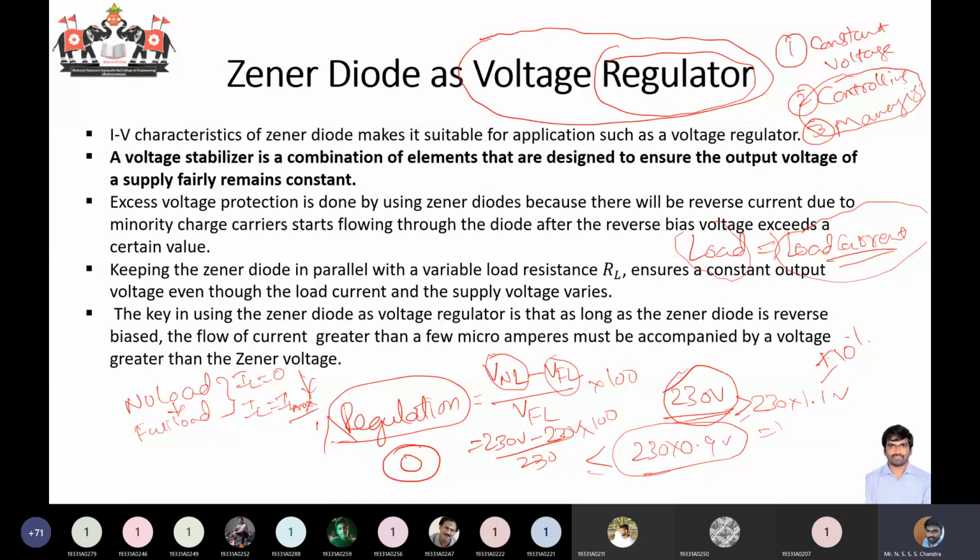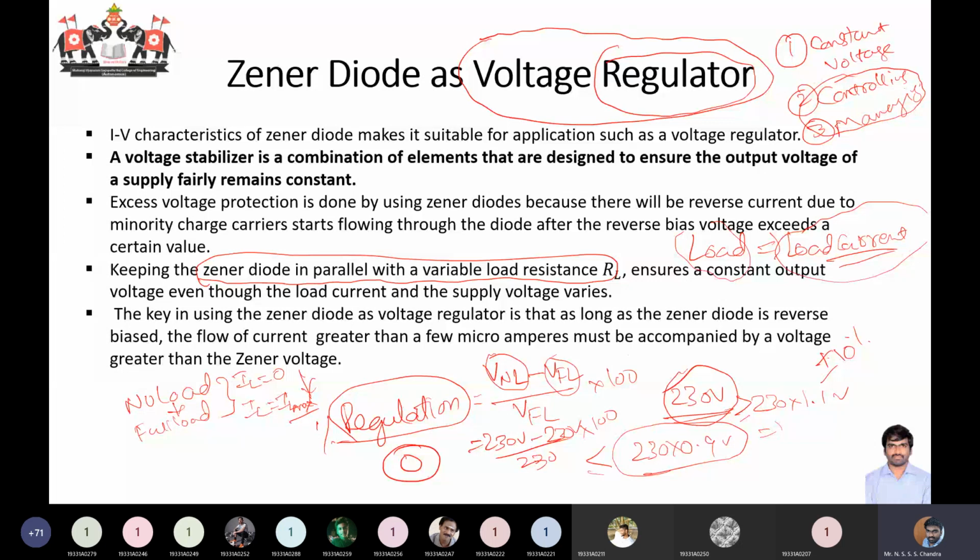For this we'll be using the Zener diode in parallel to the load resistor. We always keep the Zener diode in parallel with the load resistor. If you keep a Zener diode in the breakdown region in parallel to the load resistor, you know that in a parallel circuit the voltage is the same across the branches.